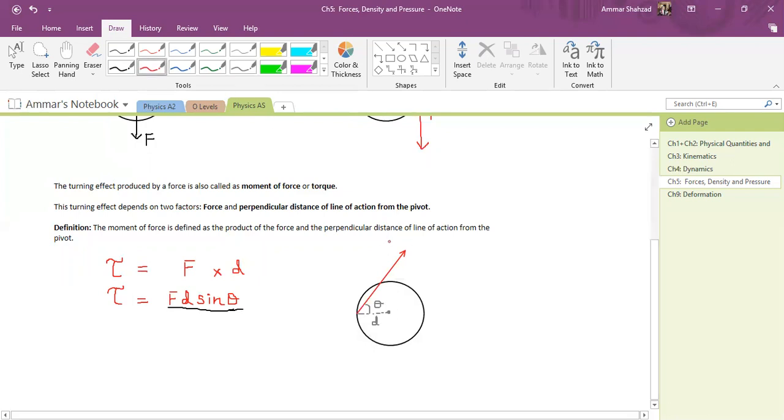This will tell you what the force F is, what the distance D is, and what theta is. F sine theta will tell you the component of F that is in this direction. D is in this direction, and you multiply them together. That's the rule. So that's how you calculate torque.